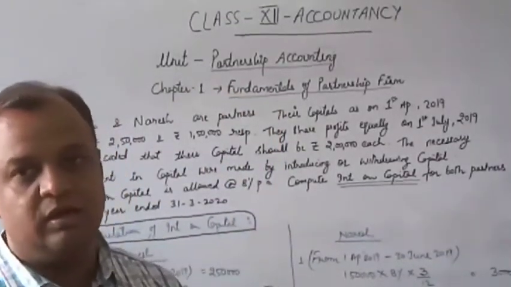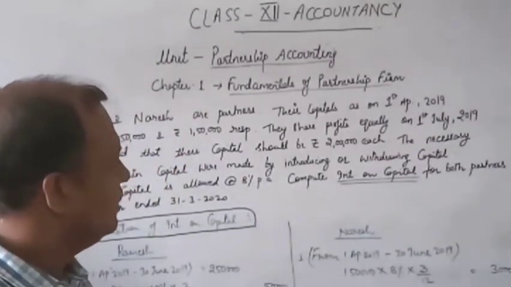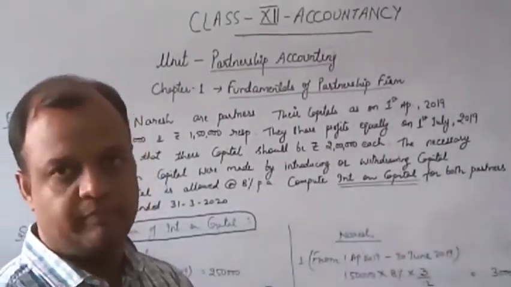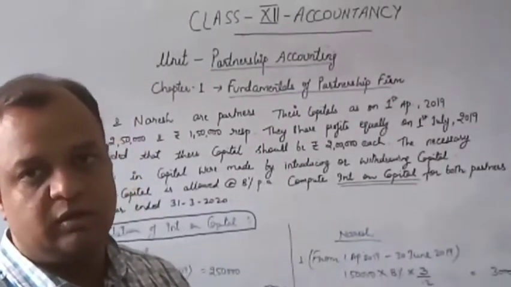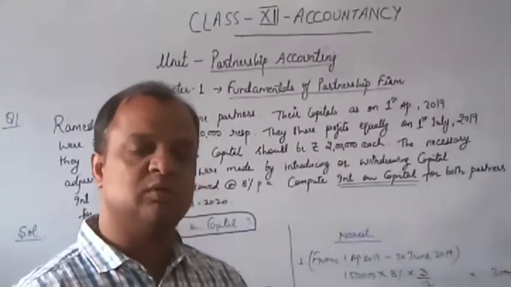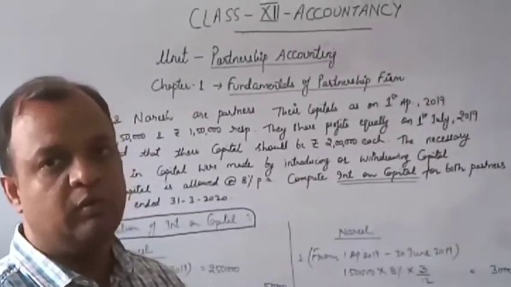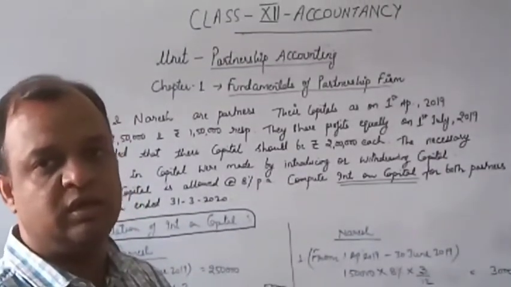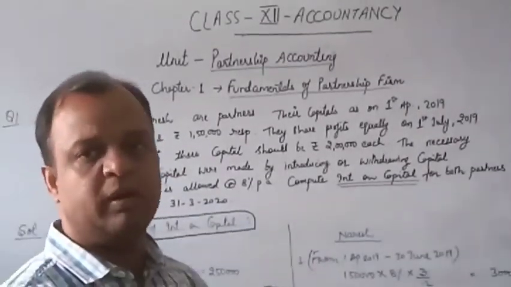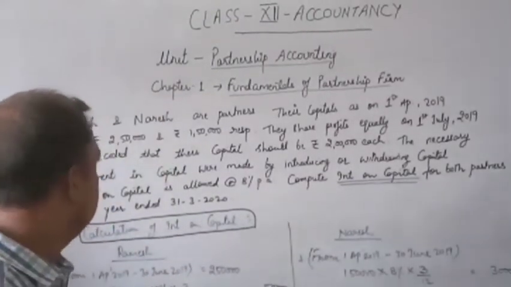In this lecture, I will be explaining the question based on fundamentals of partnership firm, where the first topic is calculation of interest on capital. Till now we had studied the format of P&L appropriation account and the terms of P&L appropriation account, that was the first term, interest on capital. How interest on capital will be calculated, with the help of this example we will see the explanation, and such explanation may be required while preparing P&L appropriation account. So I am reading the question over here, pay attention.